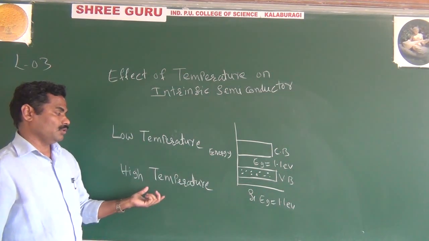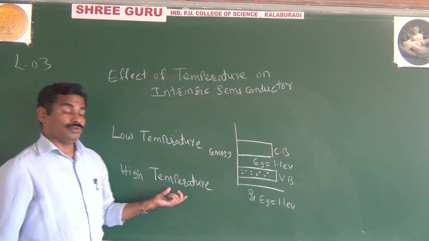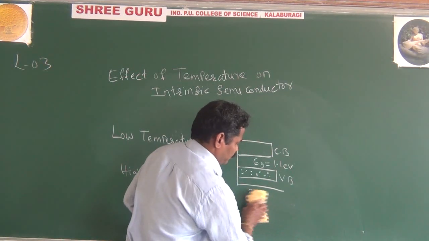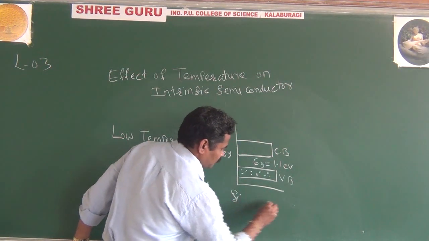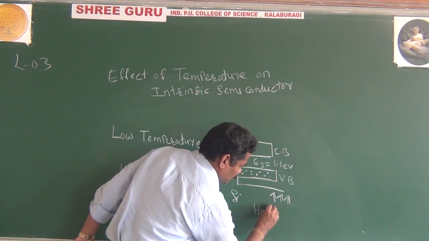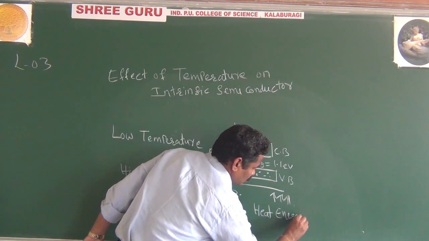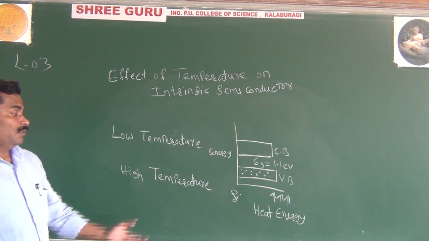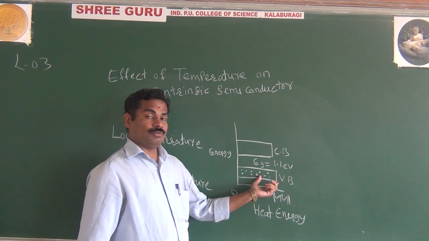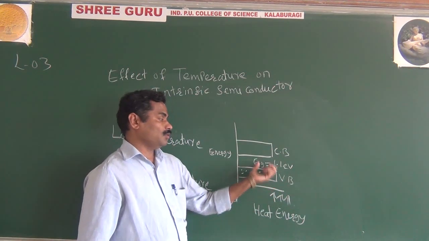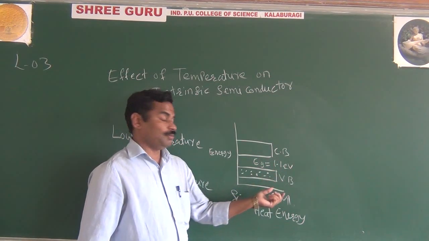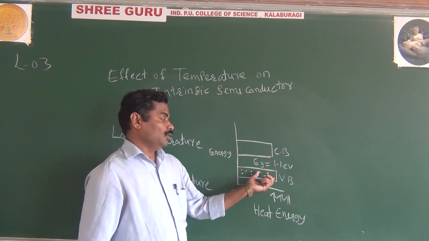What about high temperature? At high temperature, what happens? You are applying heat energy. Because you are applying very high temperature, you are applying much more energy. Because of this more energy, the valence electrons can easily move from the valence band to the conduction band. It means you are applying energy more than 1.1 electron volt. Then the valence electrons can easily move from the valence band to the conduction band.